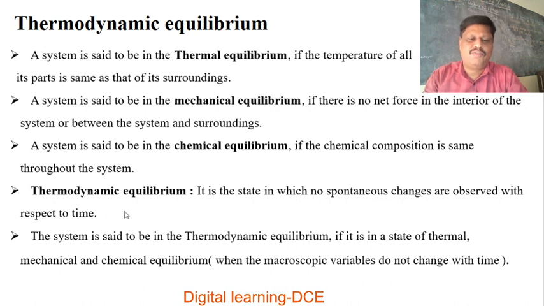So what is finally thermodynamic equilibrium? It is the state in which no spontaneous changes are observed with respect to time.